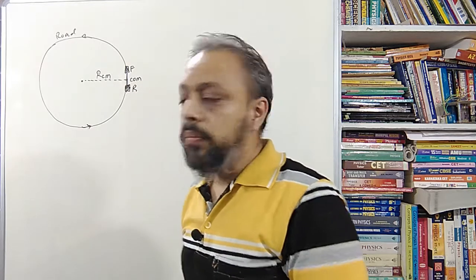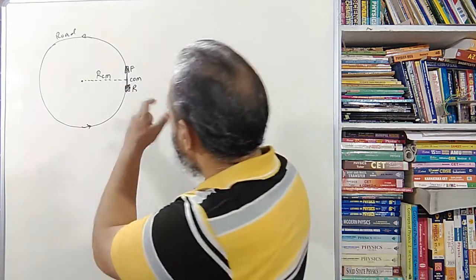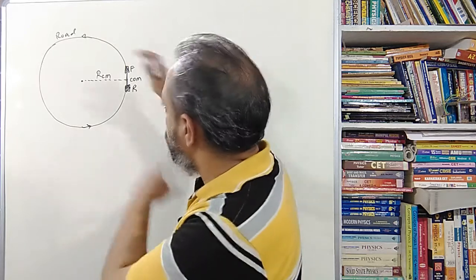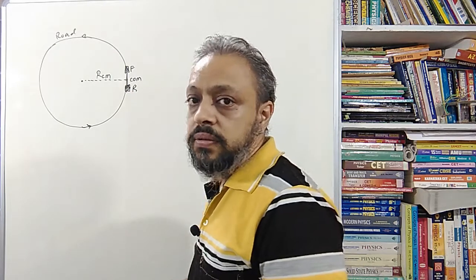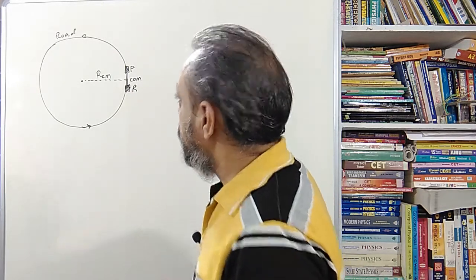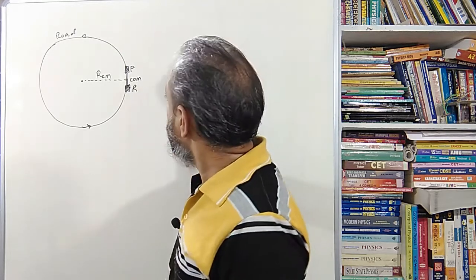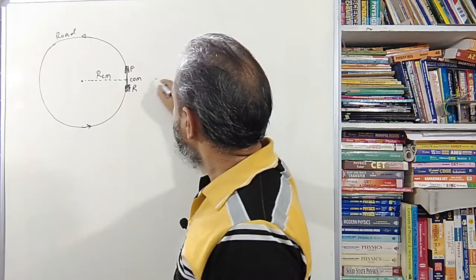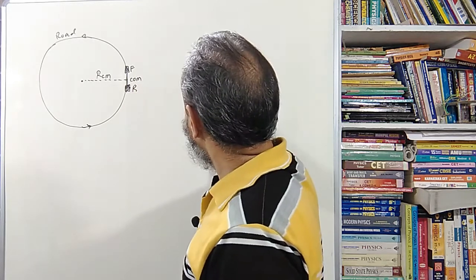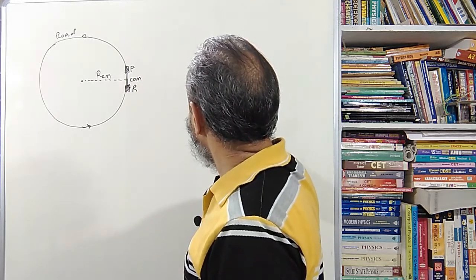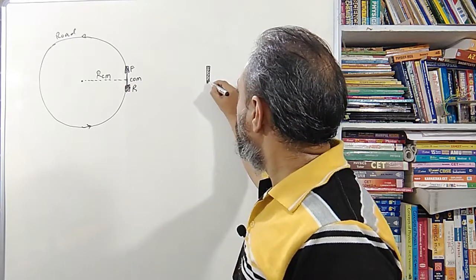And when it turns to the left, something different happens. What you have to think is, in the same circular path, the rear wheel may come to this position, this is the rear wheel,